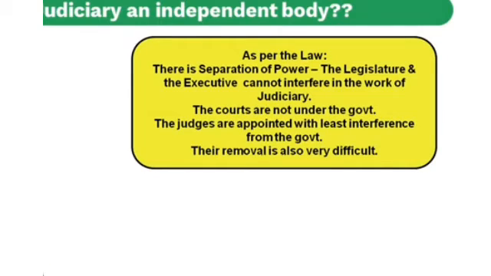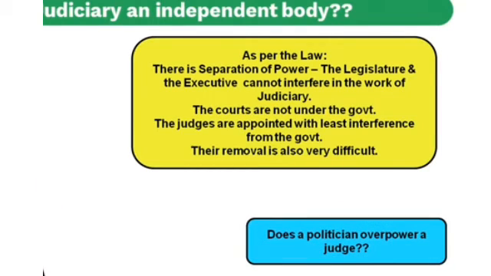This means the courts are connected from the lowest to the highest level. If you do not get a good judgment in the lower courts, then you can appeal to the district level court. Even if you do not get a good judgment in the district level court, you can appeal to the high court. Even if you do not get a good judgment in the high court, you can appeal to the Supreme Court.